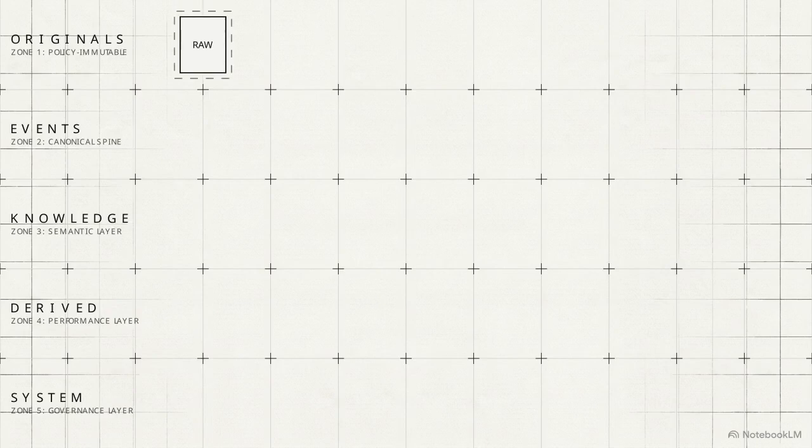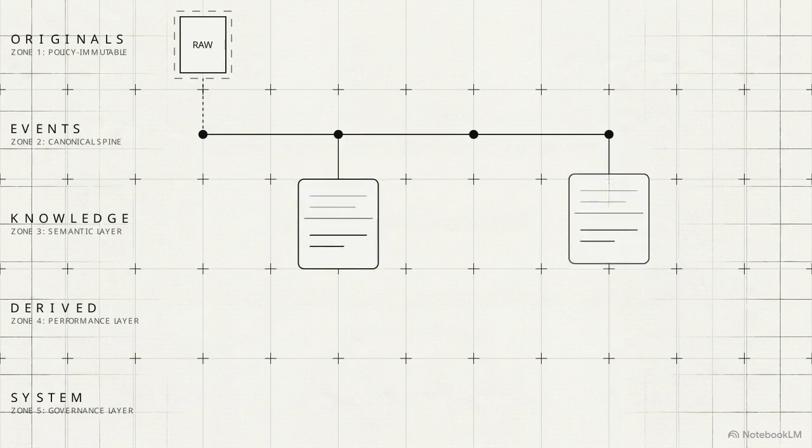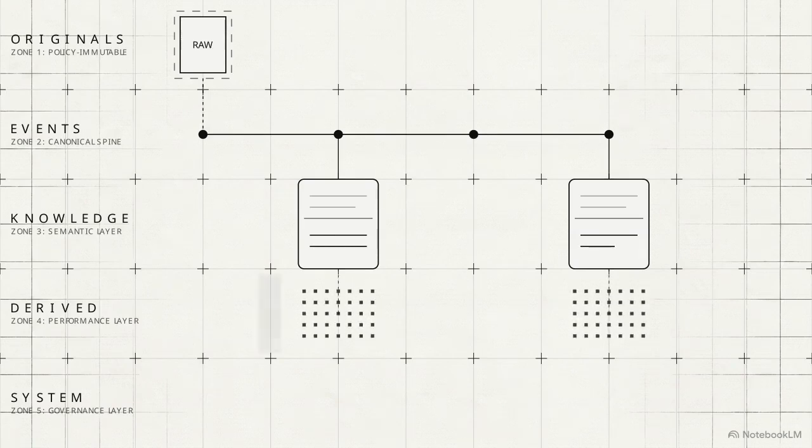Zone 1 contains the originals. These are policy immutable files stored exactly as received and permanently frozen. Zone 2 is the events row. This is the append-only canonical spine that records every system occurrence in a continuous, unchangeable sequence. Zone 3 holds knowledge. These are mutable but traceable semantic files that represent the people, projects, and concepts in the user's life. Zone 4 contains derived data.